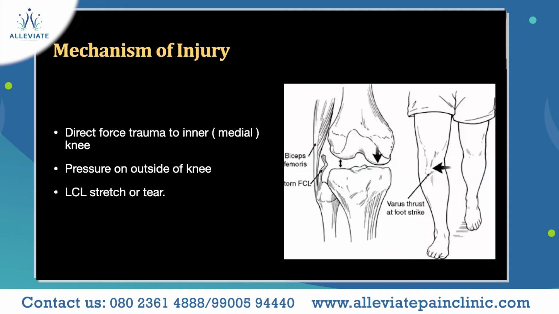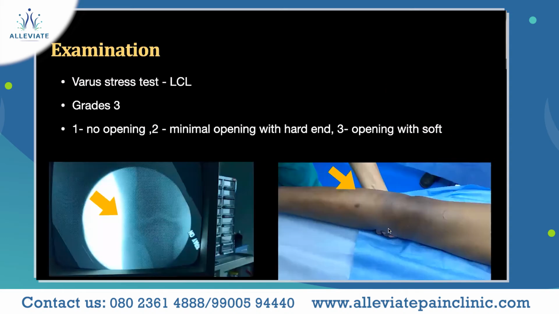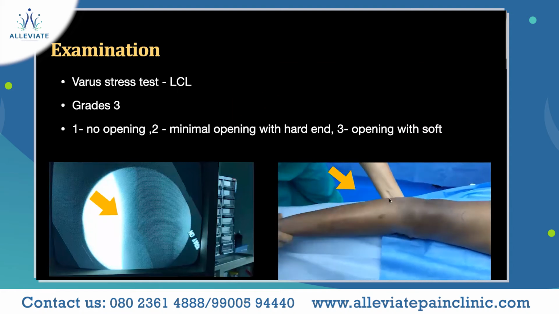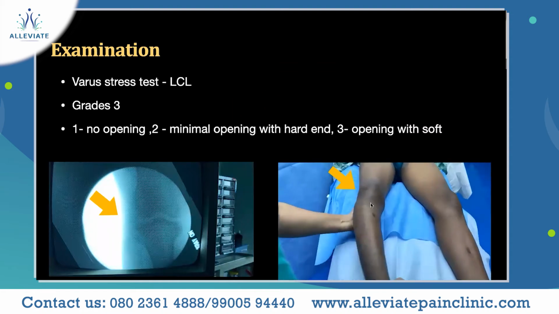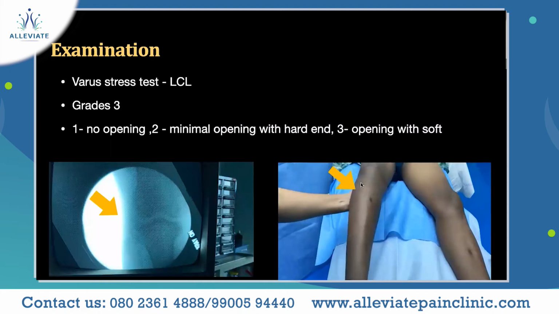The mechanism of injury is direct trauma. When a direct force hits the inner part of your knee is when the LCL gets torn. On examination, you can see the lateral side, the outer part, how it opens. When you give a varus stress, this is the part where it opens.